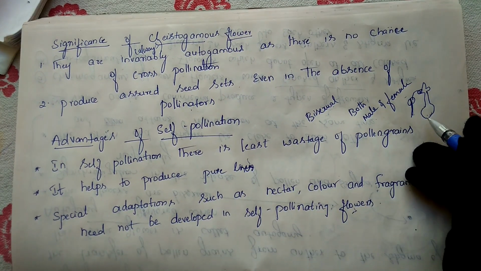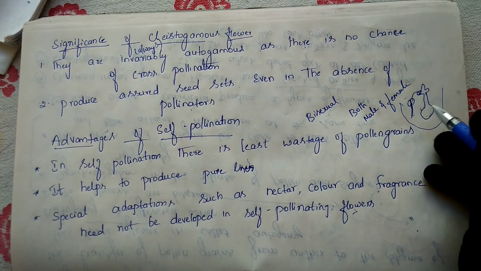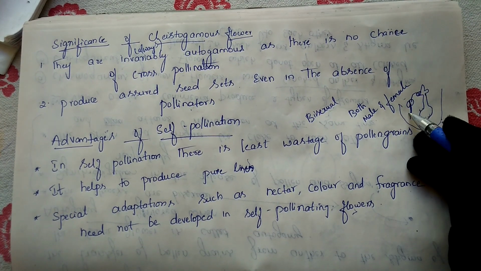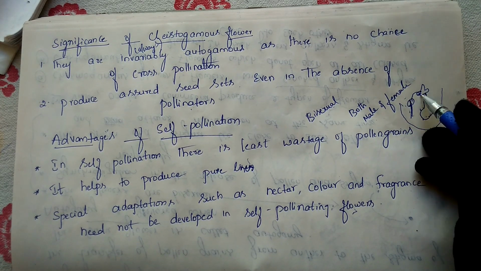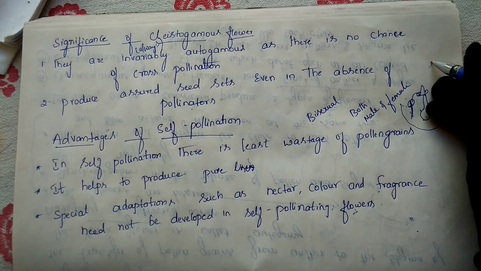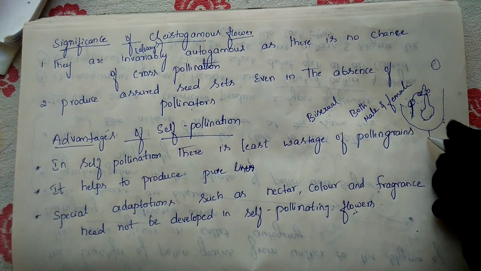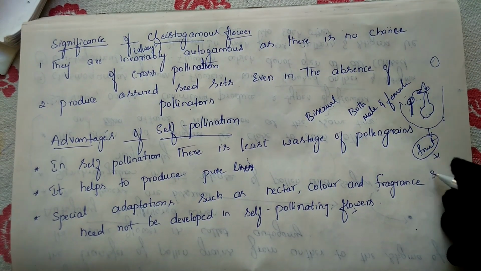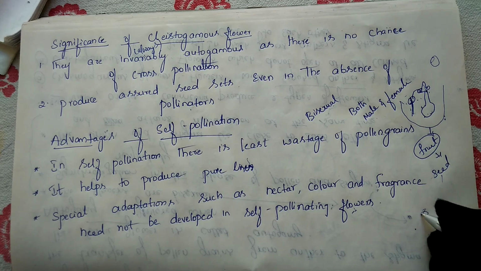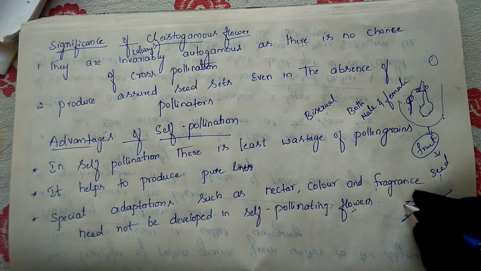Pure lines means, as I said, whichever characters are present in this plant, the same characters will be present in the male and also in the female. Later, pollination happens and this flower converts into fruit. From that fruit we get the seed. When we sow this seed inside the soil, a new baby plant arises.